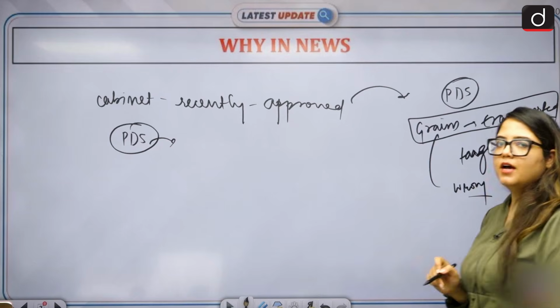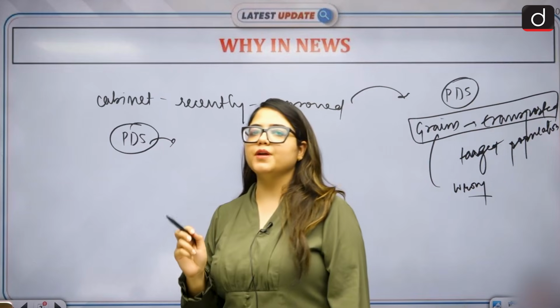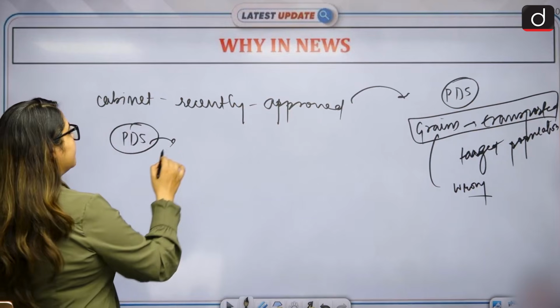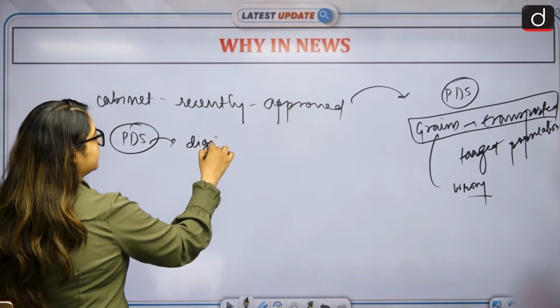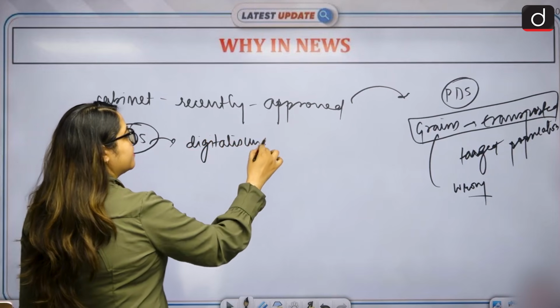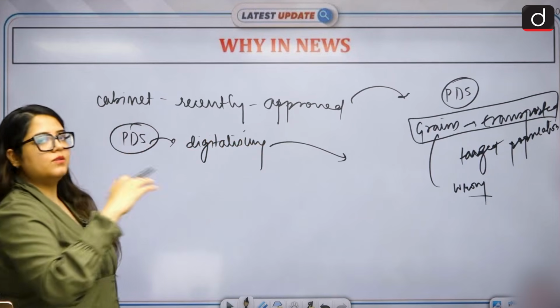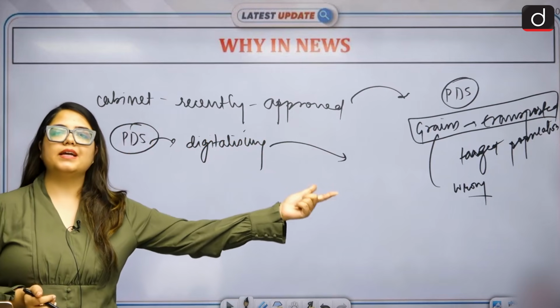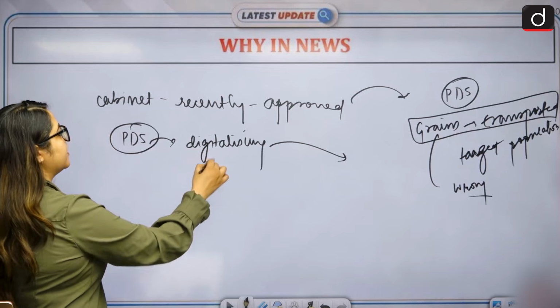Okay, there are a few loopholes that needed to be recovered. For that, we have come up with SARTHAK PDS, which will be digitalizing the entire process to get rid of these loopholes. We'll talk about what loopholes are there. We are digitalizing the entire structure so that we can get rid of the loopholes